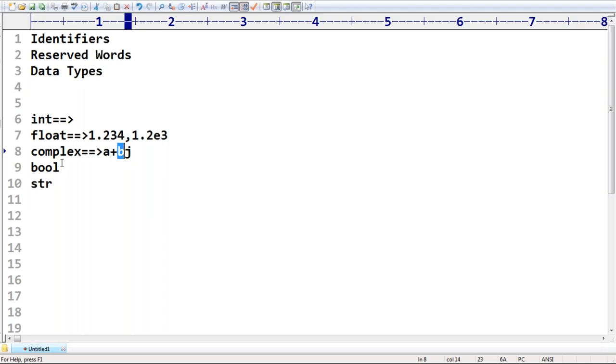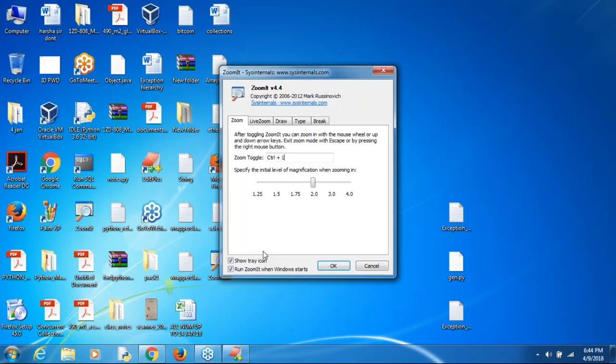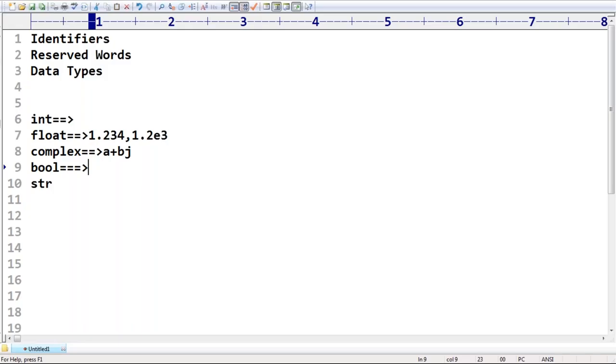Next, if you want to represent logical values, we can go for the bool data type. The only allowed values for the boolean data type are True and False. Remember, should the T be capital? Please respond. Yes, T should be capital. F also should be capital. T and F both should be capital letters only.